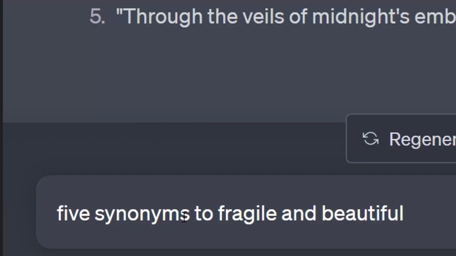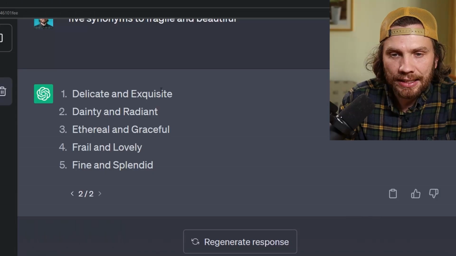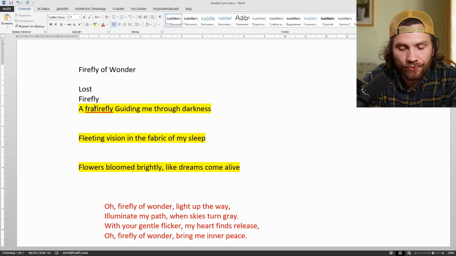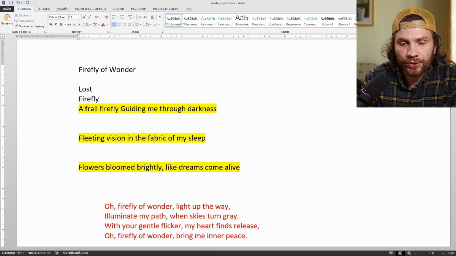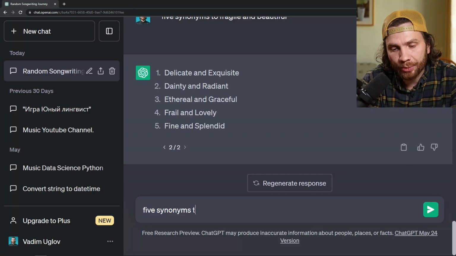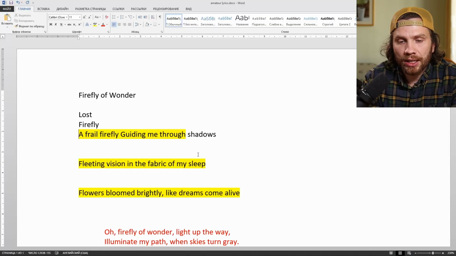Beautiful firefly, but we'll replace that with something else. 5 synonyms to fragile and beautiful. Delicate, exquisite, radiant, graceful. Fine firefly. Well, illiterate, frail firefly, guiding me through darkness. 5 synonyms to darkness, because darkness is too commonplace. Frail firefly to guide me through shadows.